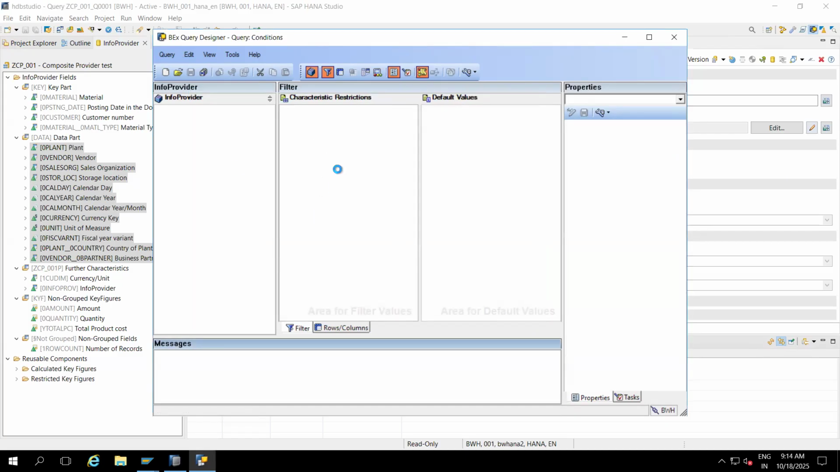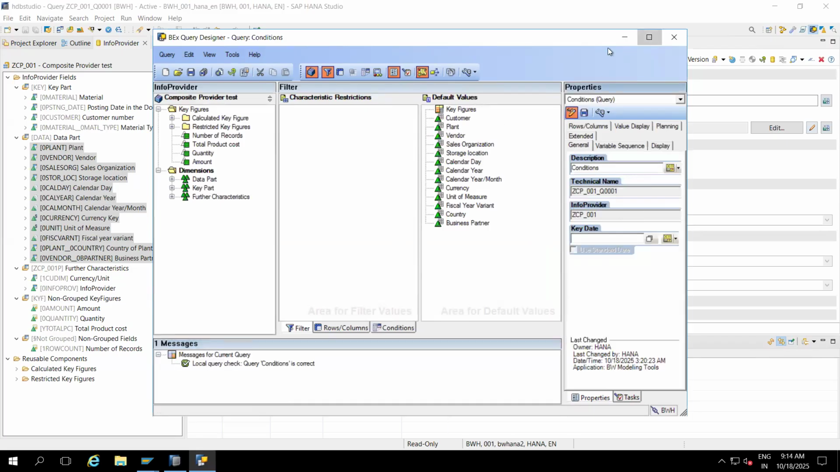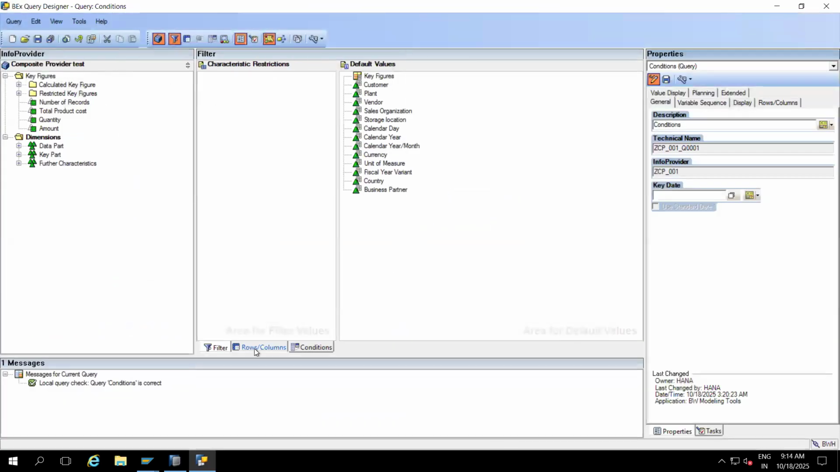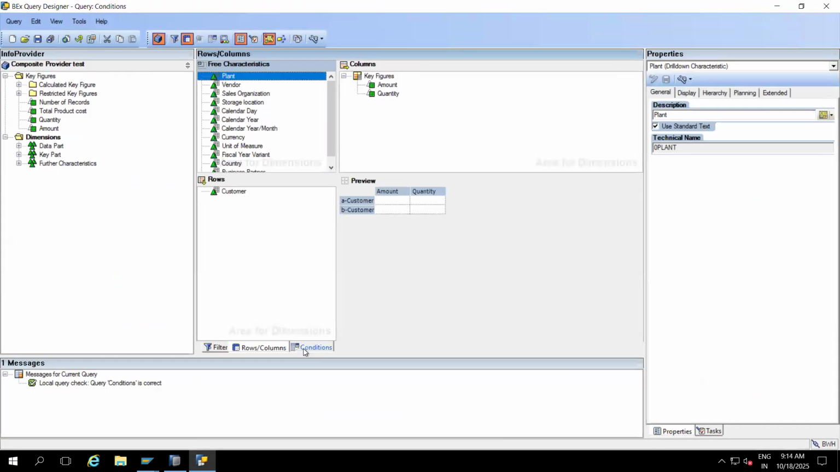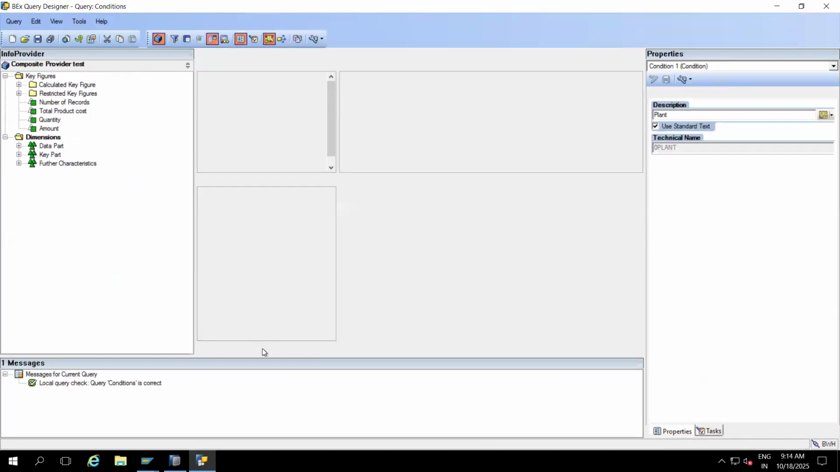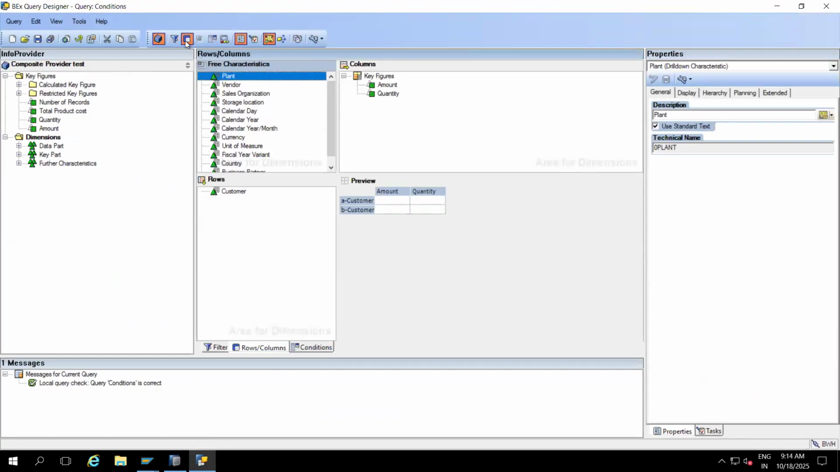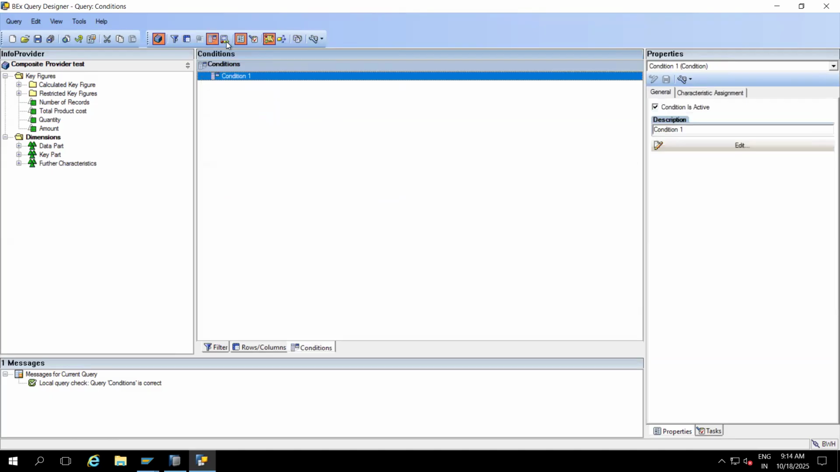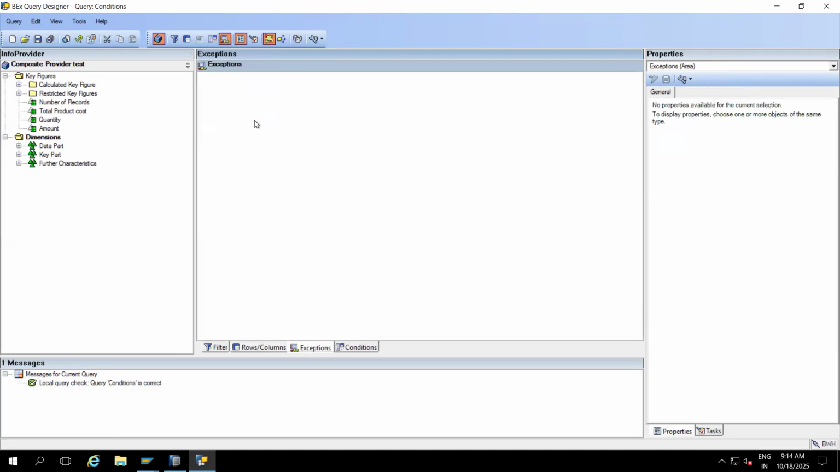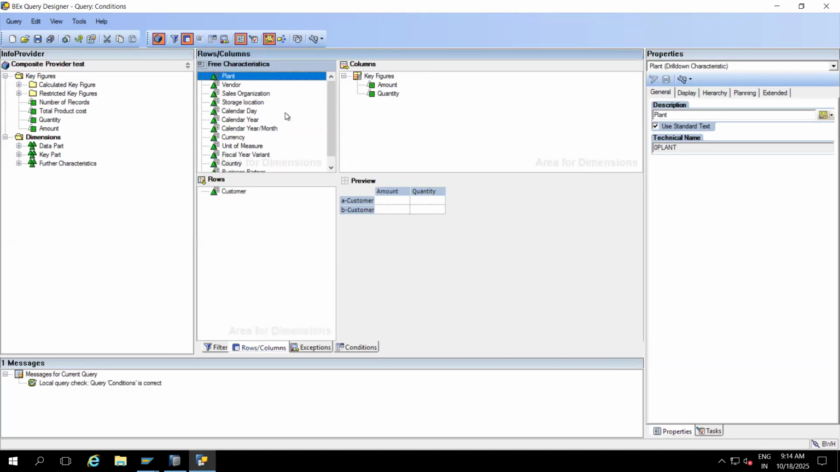In the same way, is it difficult? No, right? Here we have a separate tab for conditions, but see how you will do it. There is an option, this one, conditions. So we need to click this one. If you want to do exceptions, click this one. So these options will come, in the old version. Again, you have to go to rows, columns.